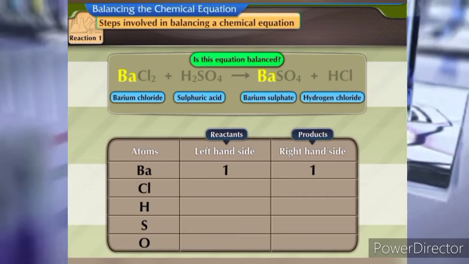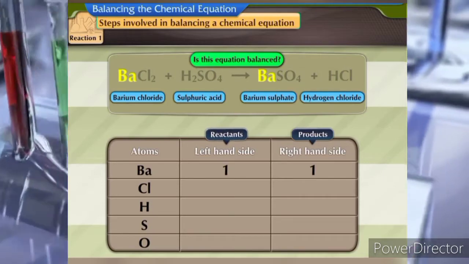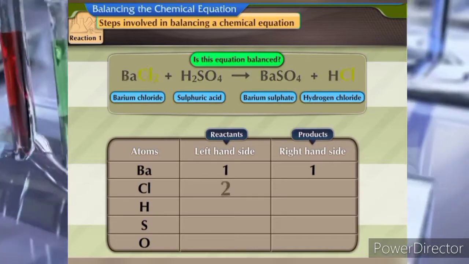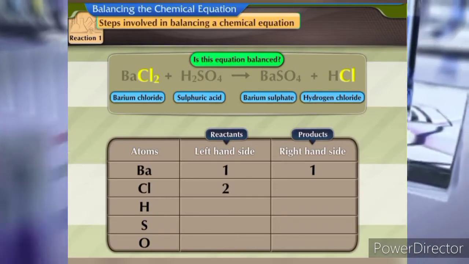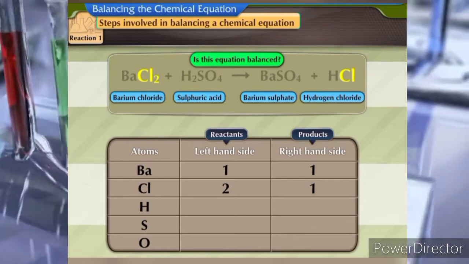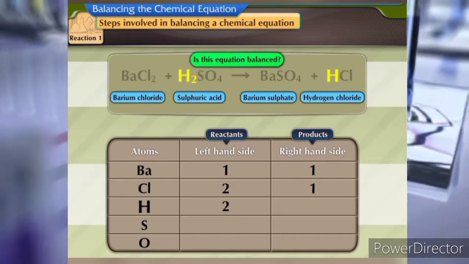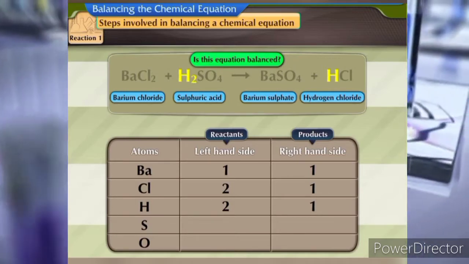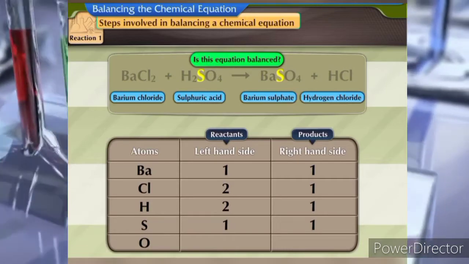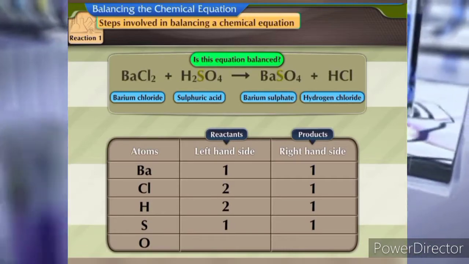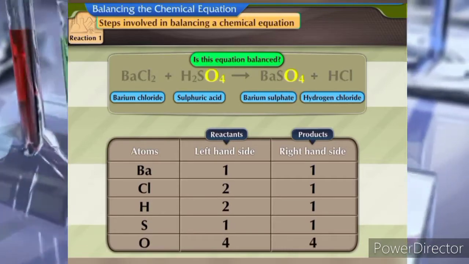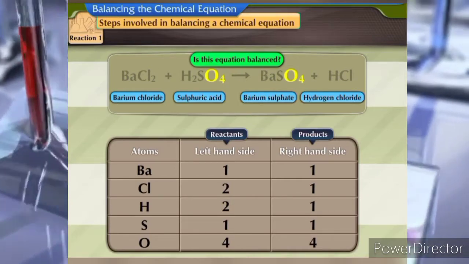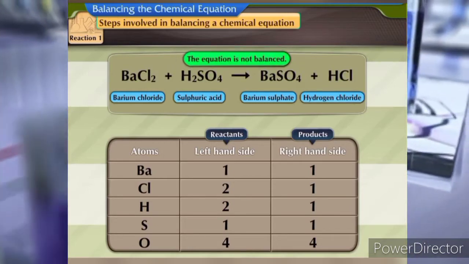There is 1 barium atom on the left-hand side, or the reactant side, as well as on the right-hand side, or the product side. There are 2 chlorine atoms on the left-hand side and 1 on the right-hand side. There are 2 hydrogen atoms on the left-hand side and 1 on the right-hand side. There is 1 sulfur atom on either side of the equation. There are 4 oxygen atoms on the left-hand side as well as the right-hand side. The equation is not balanced.